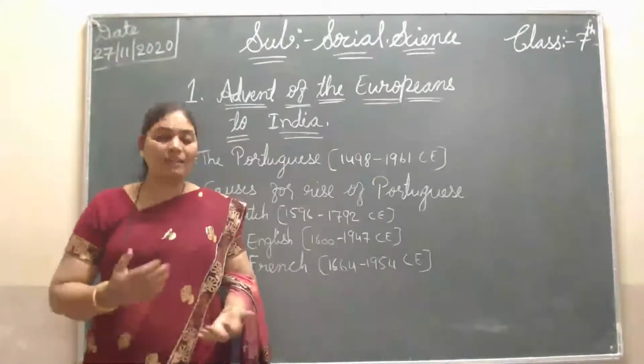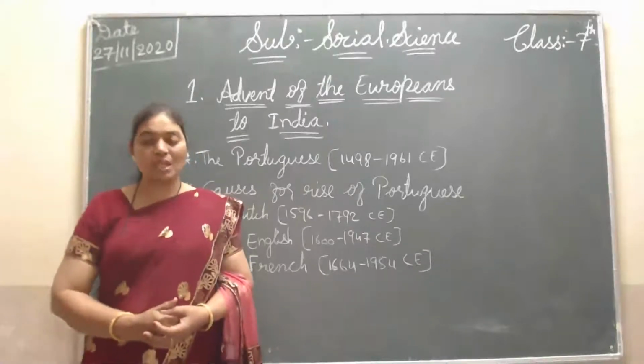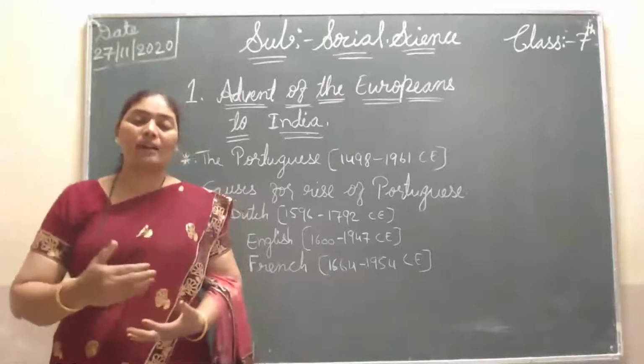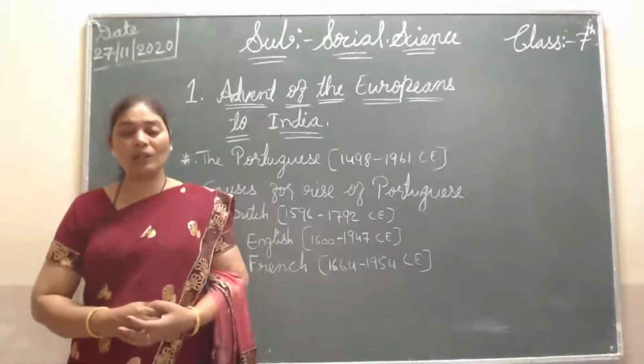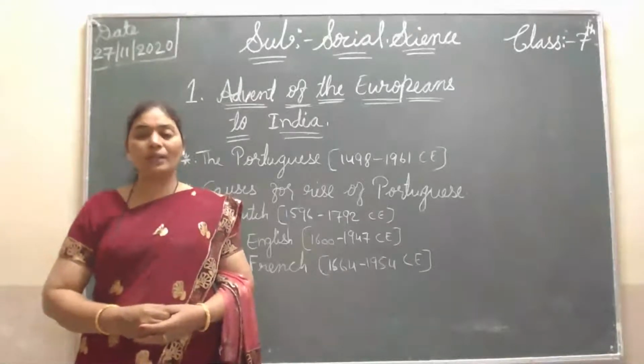So this is the Portuguese work, and how they declined slowly. They were working hard, constructing the colonies, and making progress, but slowly they declined. How did they decline?